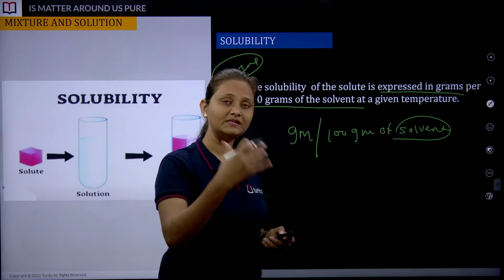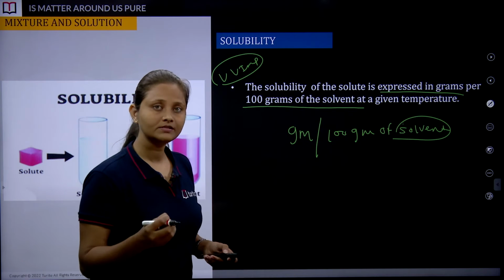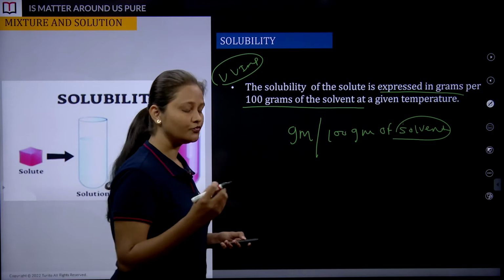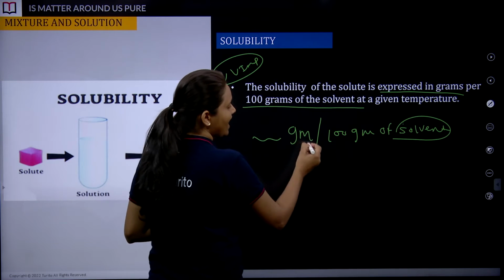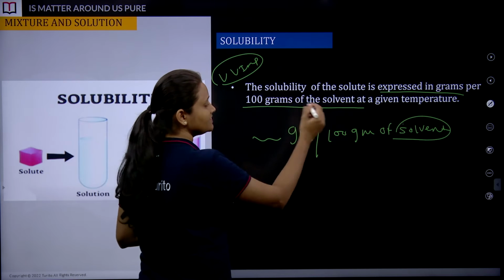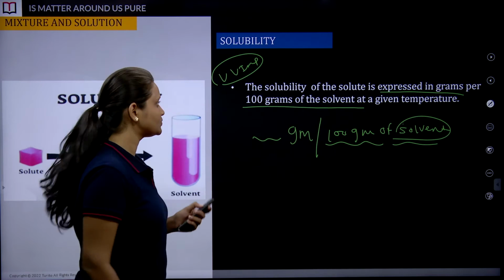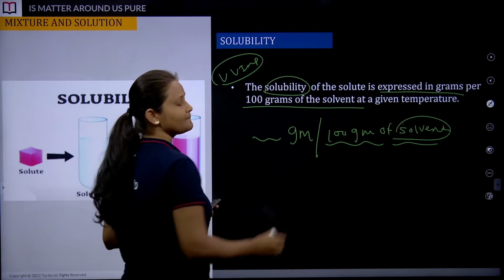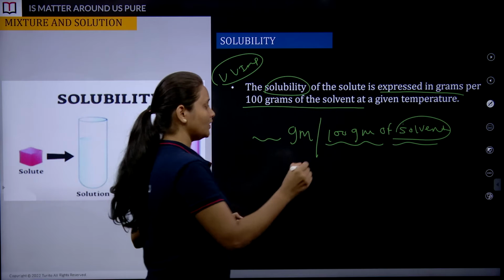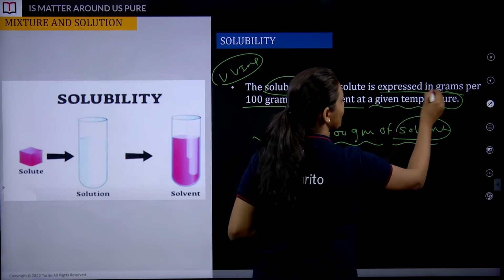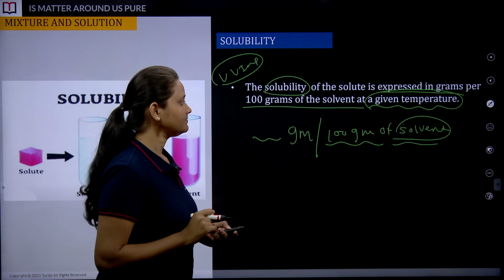It can be ether, benzene, right? So alcohol, these are different types of organic solvents that also can be used to form a solution. So all I want you to know is that a certain gram of solute getting dissolved in 100 gram of any specific solvent is nothing but solubility. Of course, we have to focus on the words at a given temperature. All right, let's move ahead.